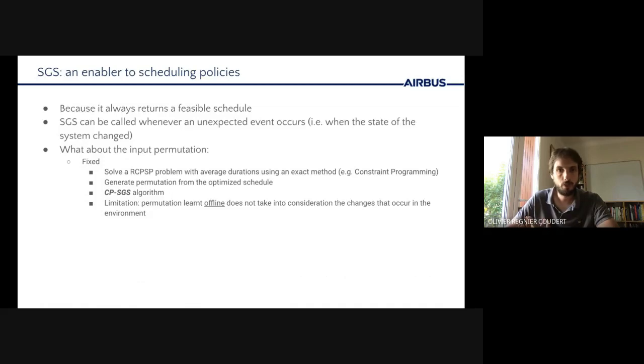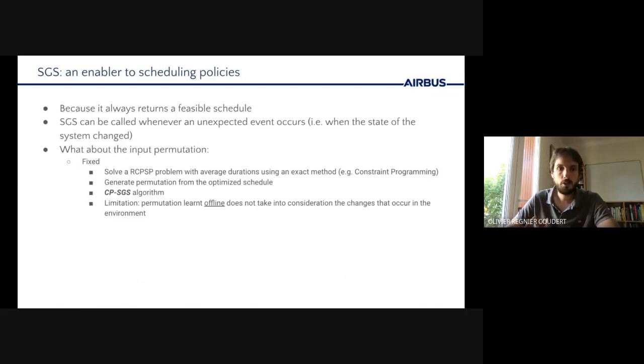And in this work, we have generated a representative instance with average duration and solved it with constraint programming. From the optimized schedule that we've obtained, we've created a permutation by simply listing the tasks by starting times. We then store this permutation and use it whenever SGS is called. We call this algorithm CPSGS because we solve a problem with CP and then run SGS on the resulting permutation.